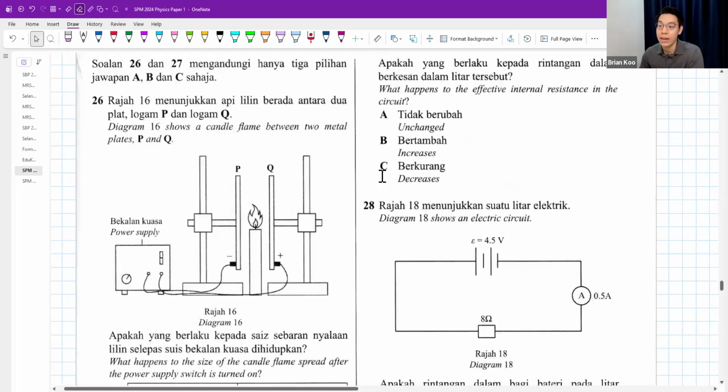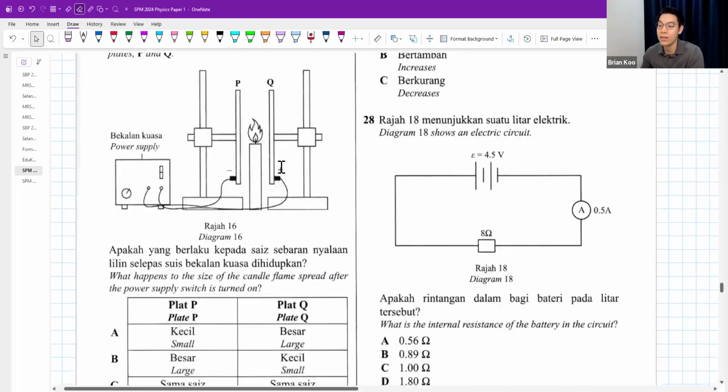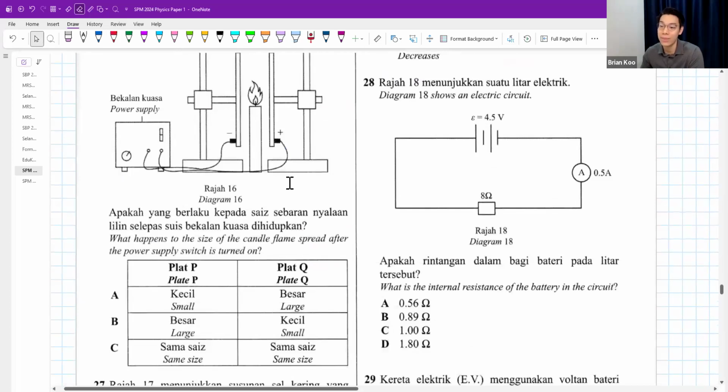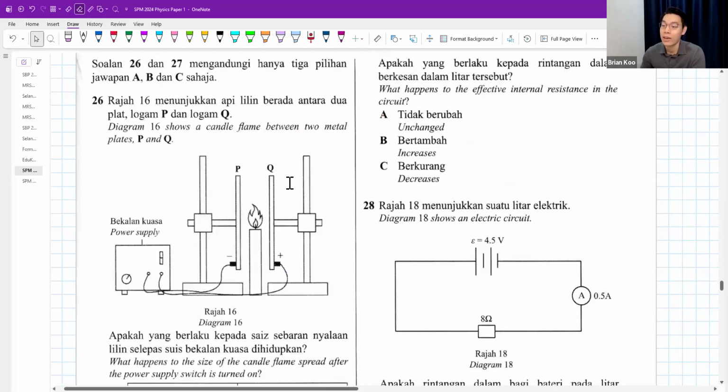Okay, question 26. Diagram 16 shows a candle flame between two metal plates, P and Q. What happens to the size of the candle flame spread after the power supply is switched on? Okay, it will look like this.